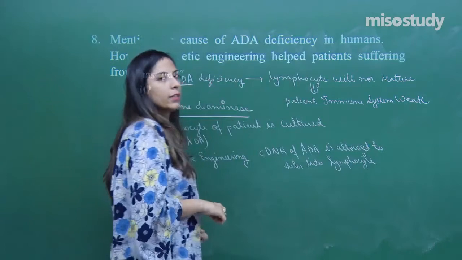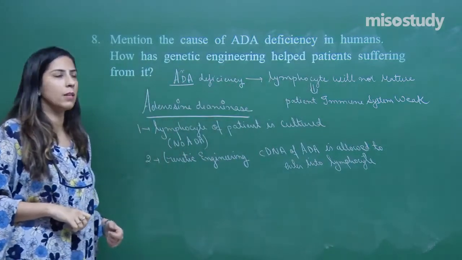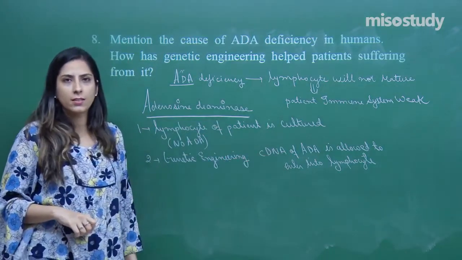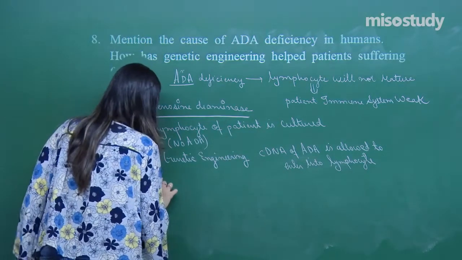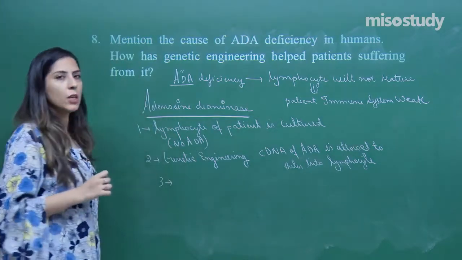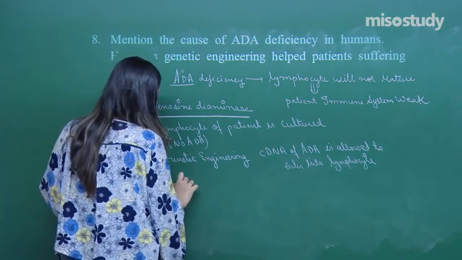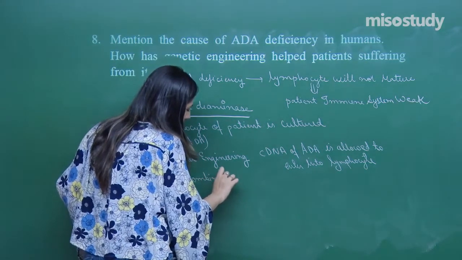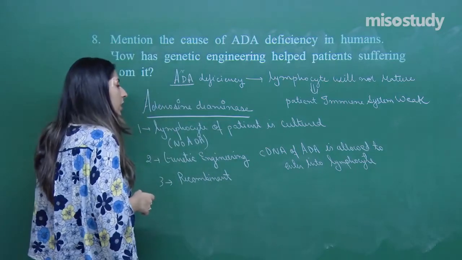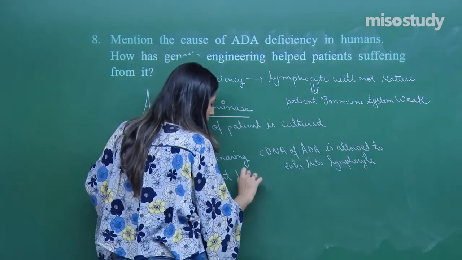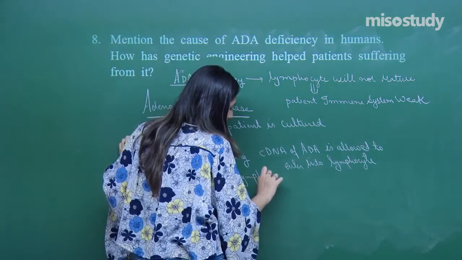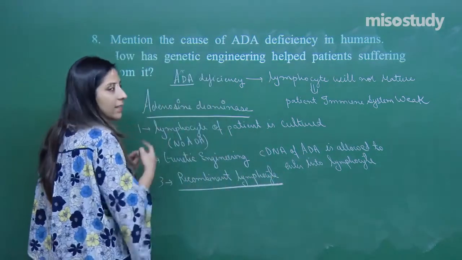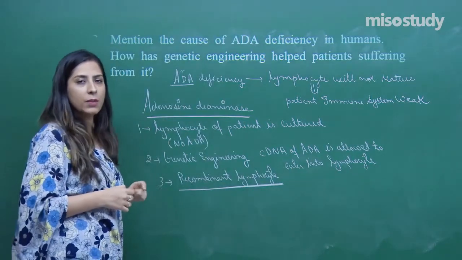If it is allowed to enter into the lymphocyte, definitely what will happen? They will start producing this enzyme because the ADA gene is there. Now what will be the consequence? The recombinant lymphocyte will be produced, or you can say genetically engineered lymphocyte is produced. These lymphocytes can produce the ADA enzyme.